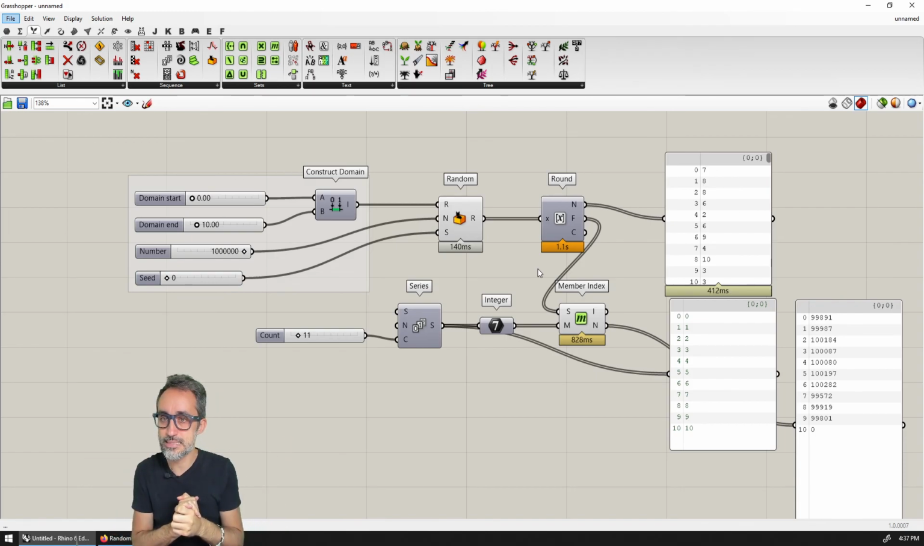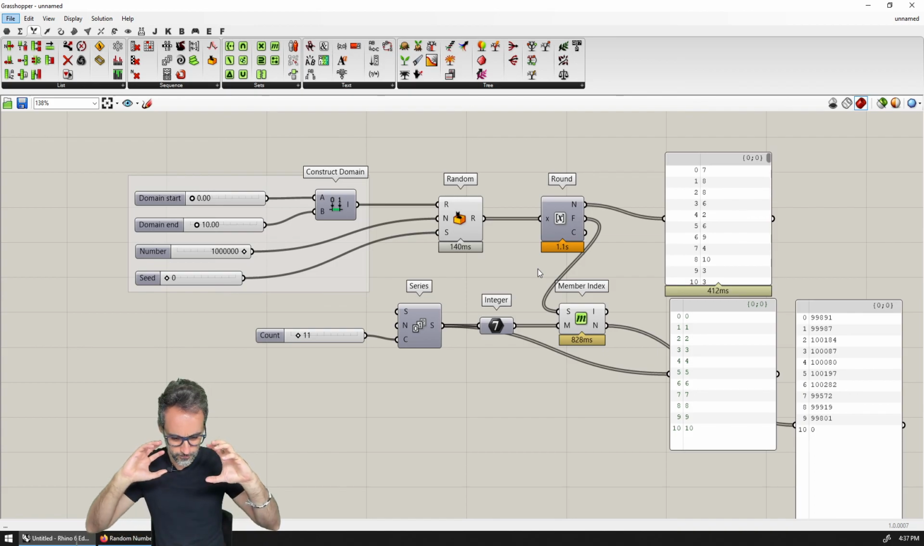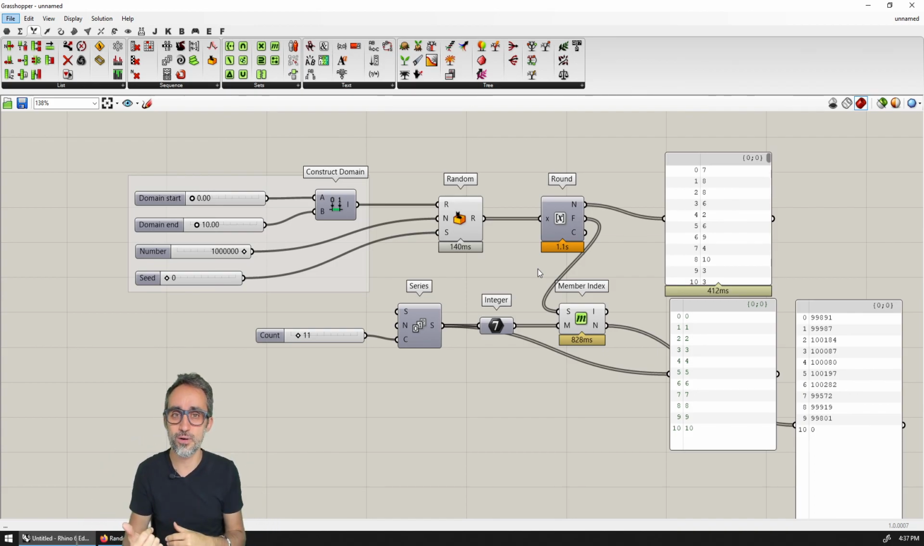Now shall we do a few hands-on exercises to see how we can tame and how we can control randomness to our advantage? Let's do a few of these, because this is going to be a super interesting topic.